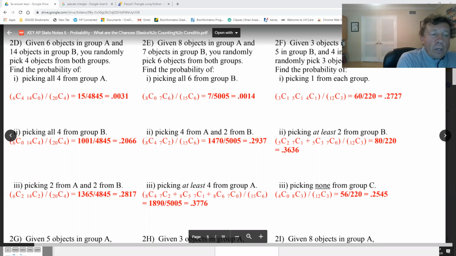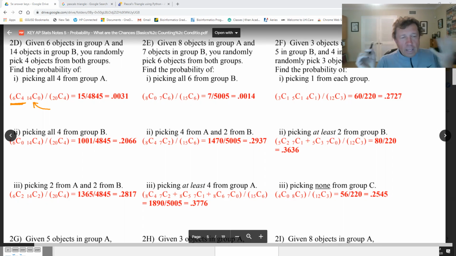Well, you could do it this way. This is fine. This is 6 choose 4, because of the 6 objects that you have, all 4 of them came from group A, times 14 choose 0. By the way, that's 1. Divided by 20 choose 4, because we had 20 total objects and we chose 4.